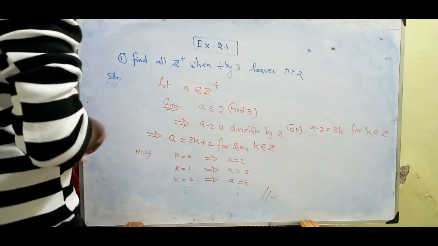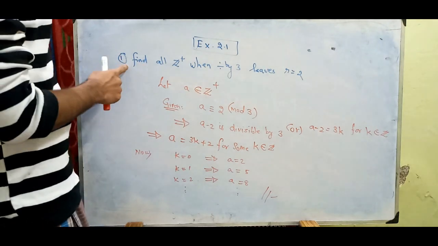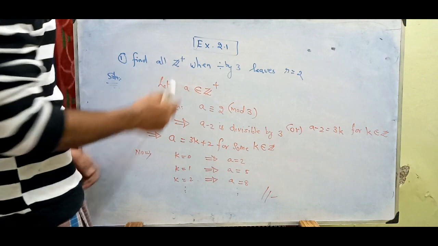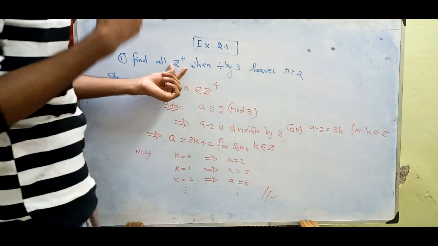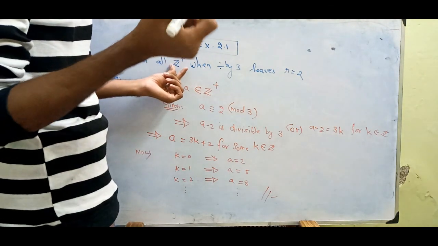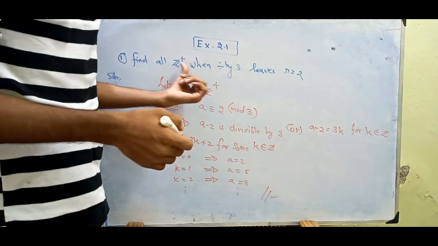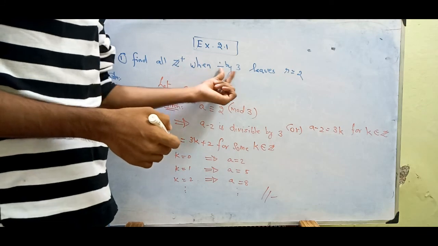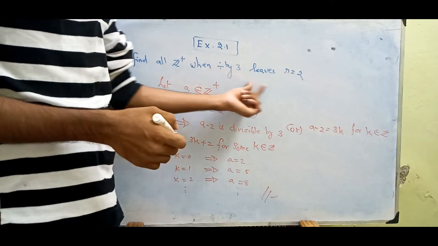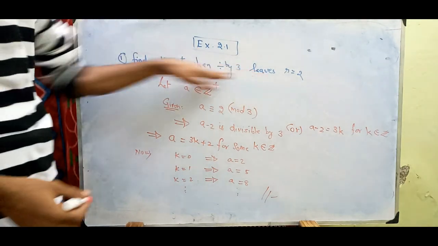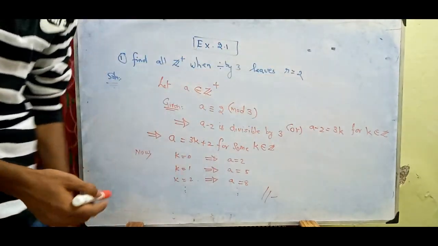Okay, let us start with exercise 2.1. There are beautiful questions here. Find all the positive integers. Positive integers, we know, are 1, 2, 3 and so on. Either you can take 0 also, no problem, because 0 is neither positive nor negative. When divided by 3 leaves the remainder 2. I have written it in this way so that I can shorten the terms.